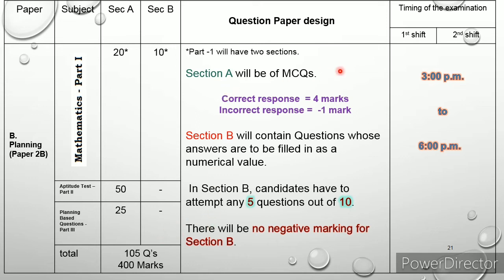So this particular instruction is only for maths. Then the aptitude test, this is part 2. 50 questions will be aptitude. And B planning based questions, that is part 3. Here 25 questions will be asked. Total number of questions is 105. You want to attend only 100 questions. So 100 into 4, that is 400 marks will be given. This is the maximum mark. As for the timing of the examination, there is no first shift or second shift, only one shift, that is 3 p.m. to 6 p.m.